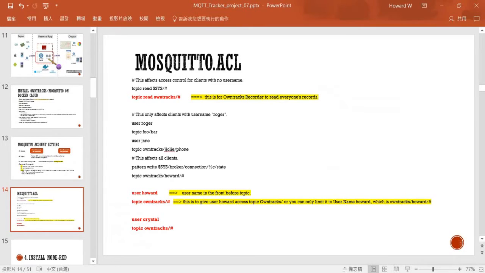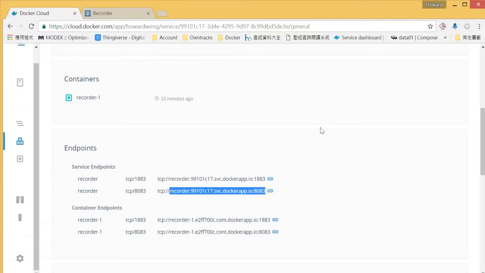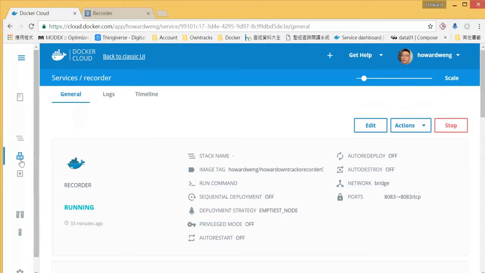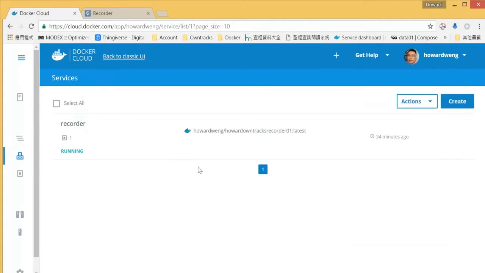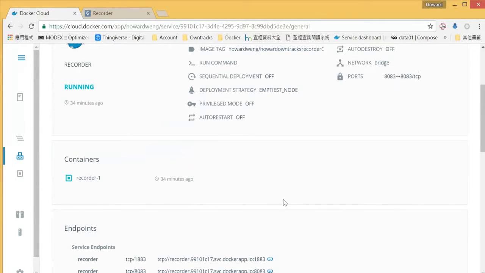Okay, so let's go back to Docker Cloud. Okay, so let us go to service here. Okay, and you'll see our service running. So we enter this service, and there is a container section.